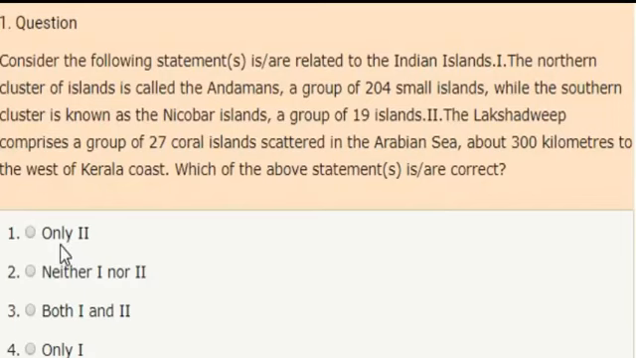And the options are: only second statement; neither one nor two; both one and two statements; only first statement. Correct answer is option 3. Both 1 and 2 statements are correct.